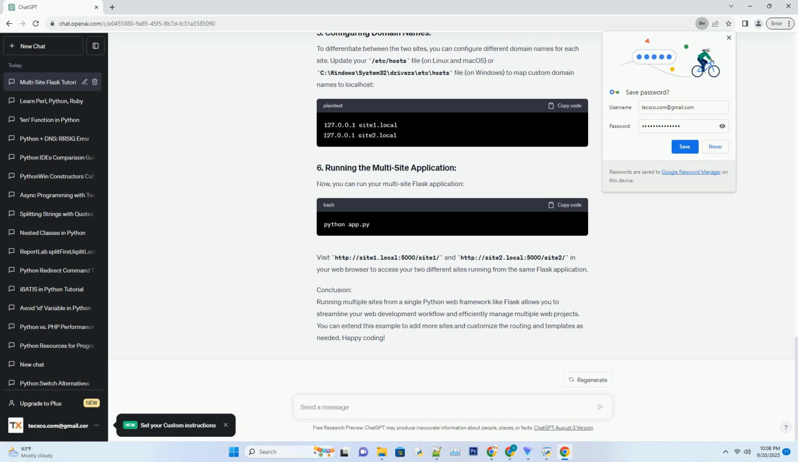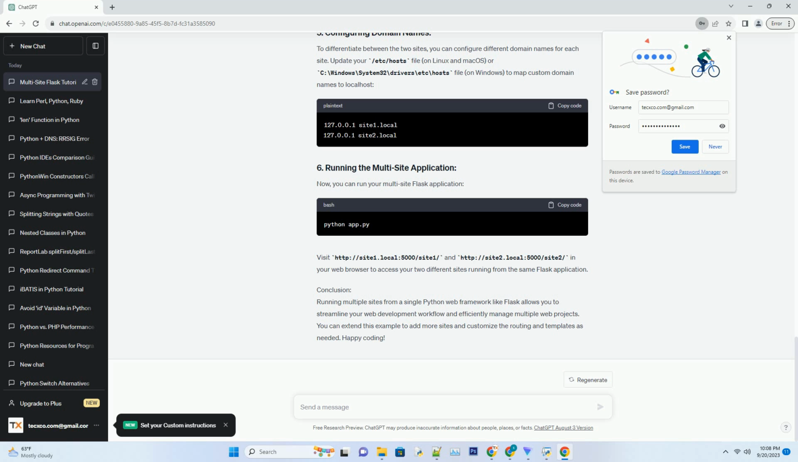Visit http://site1.local:5000/site1/ and http://site2.local:5000/site2/ in your web browser to access your two different sites running from the same Flask application.